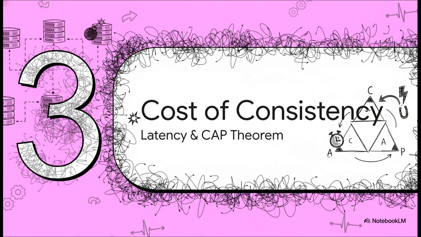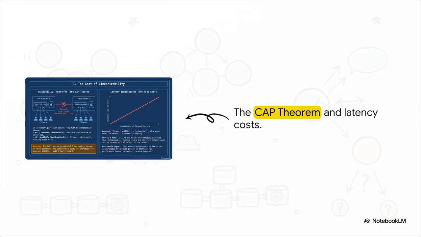Which brings us to Part 3, the true cost of consistency. Let's confront the harsh realities of physics and the CAP theorem. Achieving strict linearizability mathematically forces our hand. During a network partition, say when two data centers completely lose connection, you have to make a choice. You either remain perfectly consistent but become completely unavailable, just throwing errors back to your clients, or you stay available but drop linearizability, risking stale data.